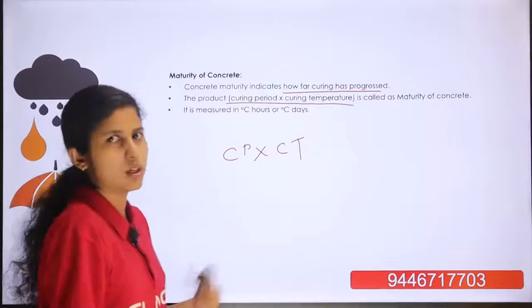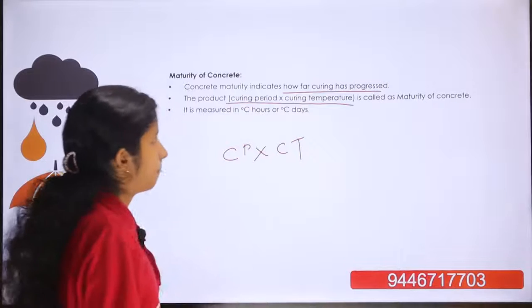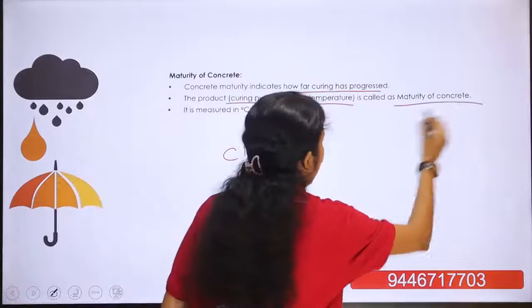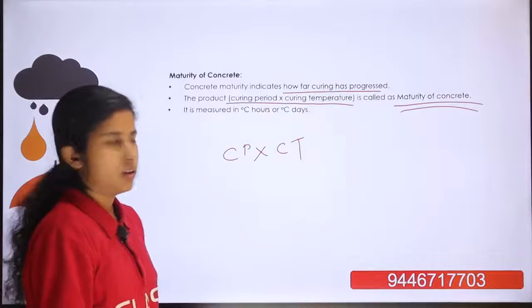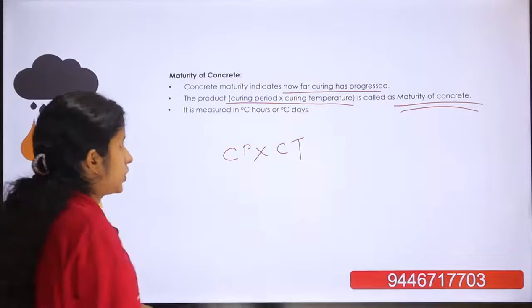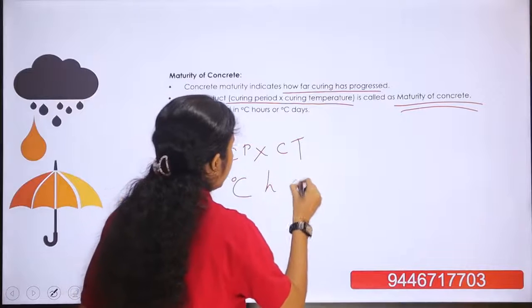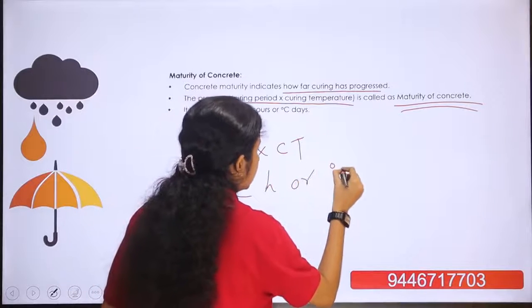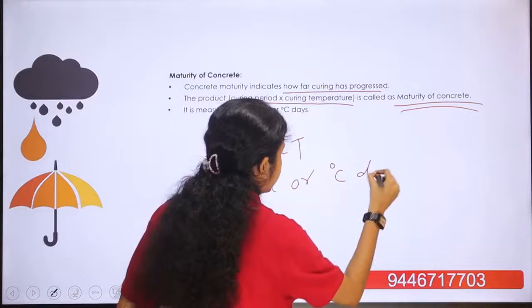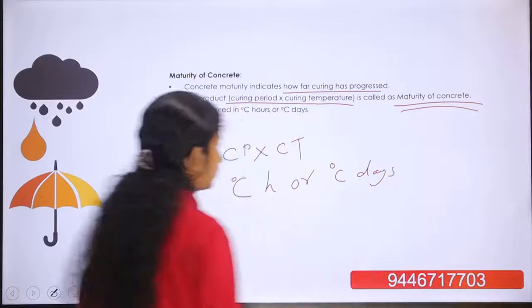The product of curing period into curing temperature is called the maturity of concrete. It is measured in degrees Celsius hours, or degrees Celsius days.